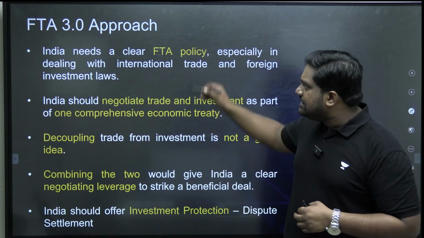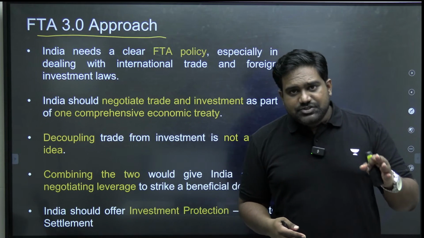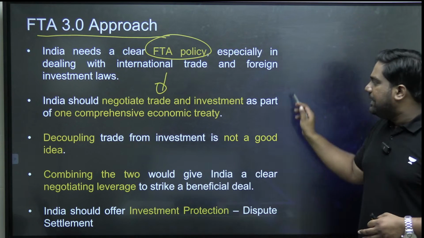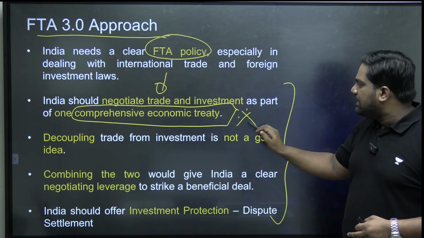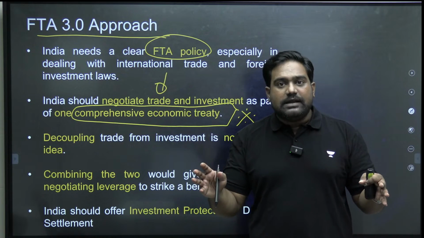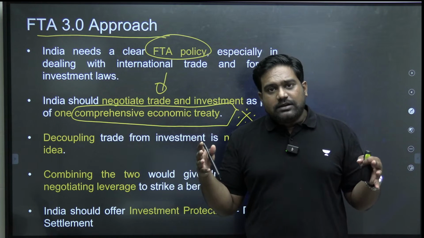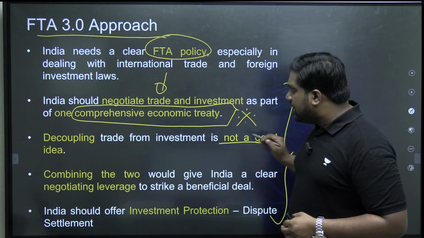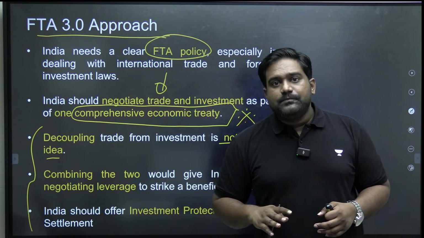So now the writer is suggesting that there is a need for a 3.0 approach, a new approach, where there is a streamlined policy in place. There is a clear FTA policy in place. So the writer says we should negotiate one comprehensive treaty. The writer says it's not ideal to treat trade and investment separately, as we have done with UAE and Australia. The writer says it's better to look at trade and investment comprehensively and sign one single treaty, because you can use one advantage as a leverage to push investments into India.